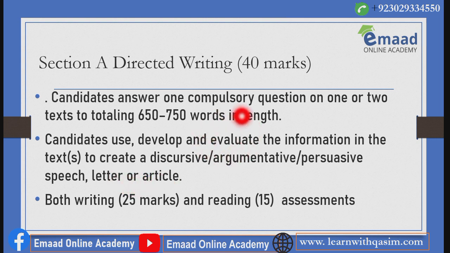So in this section, when you write your answer, in your response, the examiner will be testing against the assessment objectives. For writing, it contains 25 marks, and your reading ability will be tested against 15 marks. In your reading ability, they will, of course, test how well you can understand the implicit and explicit meaning of the reading text and how you can use a particular piece of information to produce your piece of written composition.